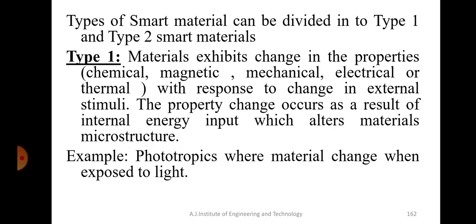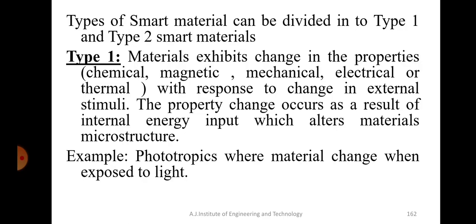In type 1, when you subject these materials to an external stimulus, as I told you, such as applying pressure, light, temperature or any other environmental factor, they change their microstructure itself.